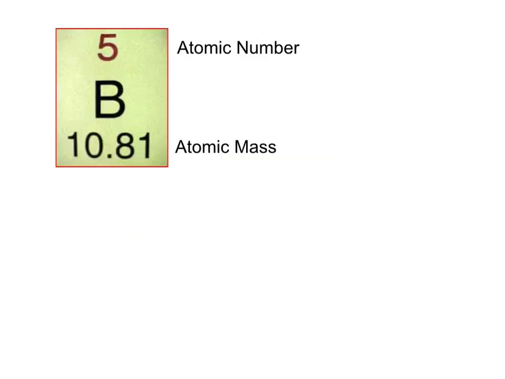Okay, so here is one of the elements on the periodic table, and we're not going to study the whole table today. We're just going to look at one box, one element in the periodic table, and understand what the numbers mean in that box. Now, this is boron, and B is the symbol for boron.